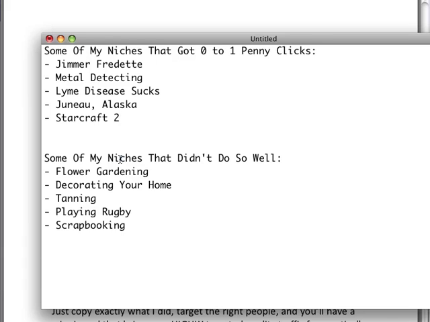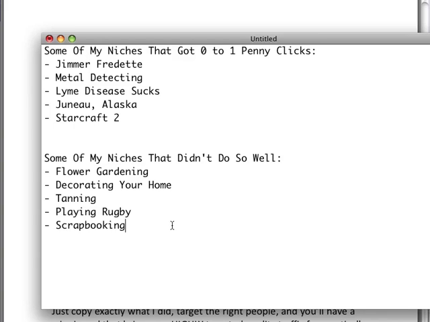Now here are some of the niches that didn't do so well: flower gardening, decorating your home, tanning, playing rugby, scrapbooking. These were ones that I was running, but I had to pause them because they just weren't doing that well. They were getting 10 to 30 cent clicks, which isn't bad. A lot of people would kill for that on Facebook. Most people are paying 50 cents to $1 per click. Even though those were getting 10 to 30 cents per click, I just wanted to pause them. I'm always going after those 1 penny clicks.